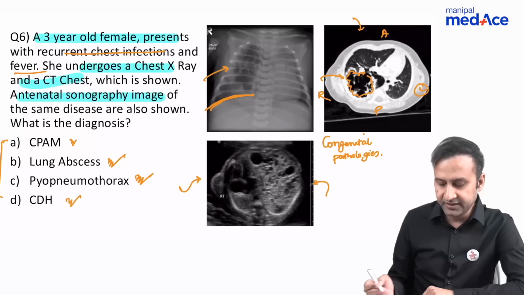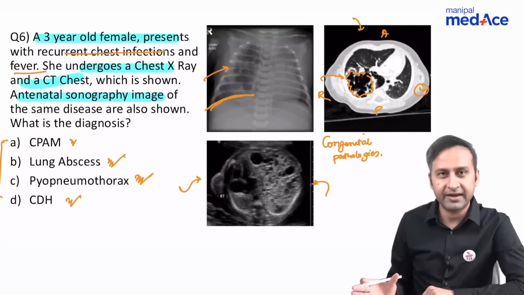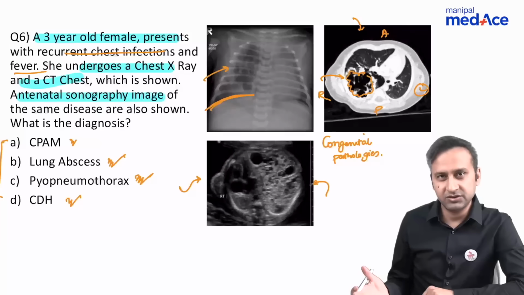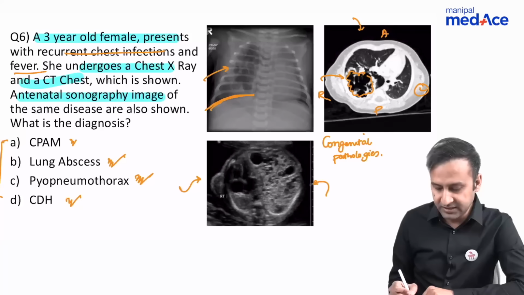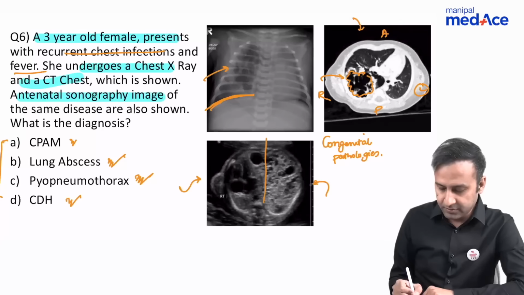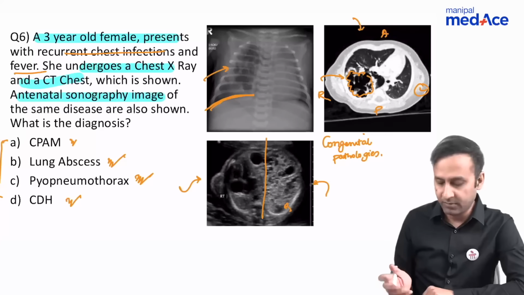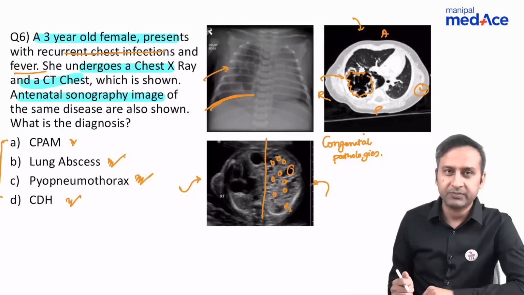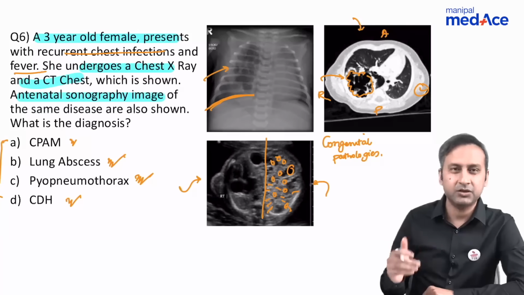And what do we see on this antenatal sonography? I know it's very hard for you to interpret. I mean, this is one of the most difficult diagnoses to make, even for radiologists. So as far as undergraduates are concerned, I think this is something which we don't expect you to diagnose. But what do we see here? If you just make a midline like this, then you see here, there's something abnormal. We can see multiple cystic areas which are located towards one side of the fetus. And these cystic areas are also associated with abnormal interspersed echogenic foci, that are linear echogenic foci.